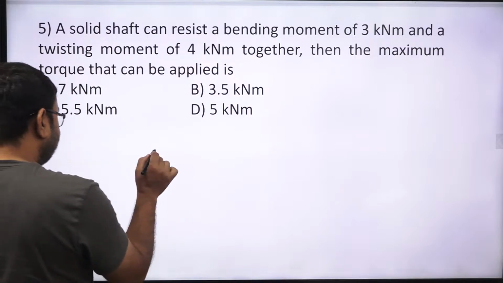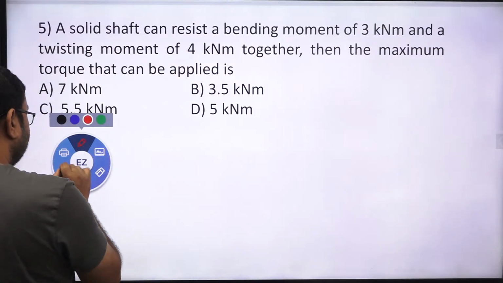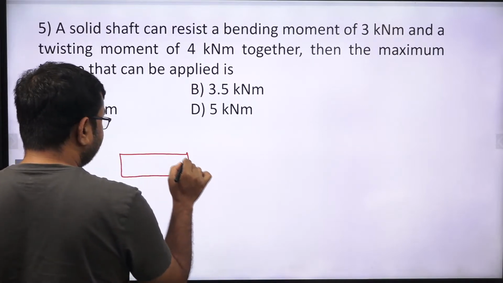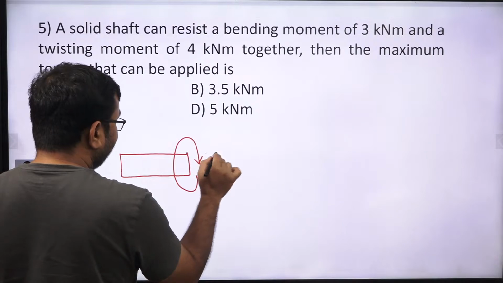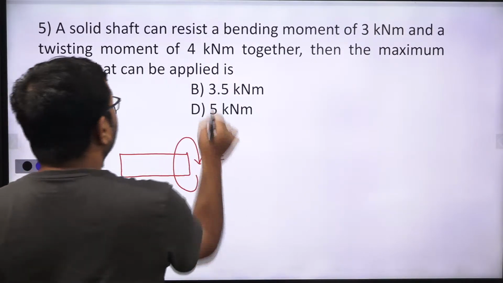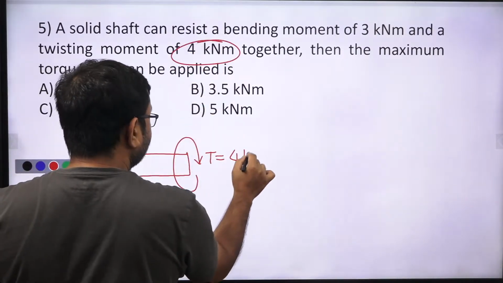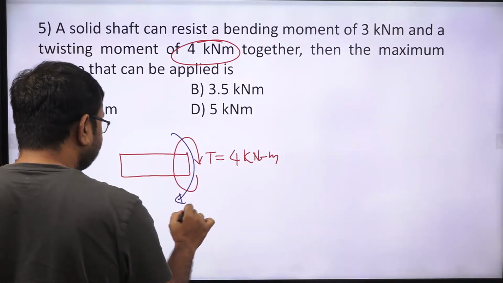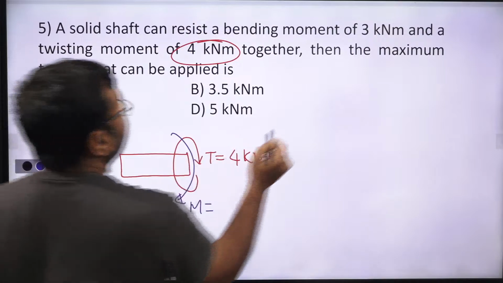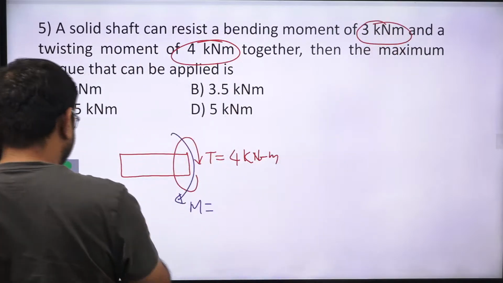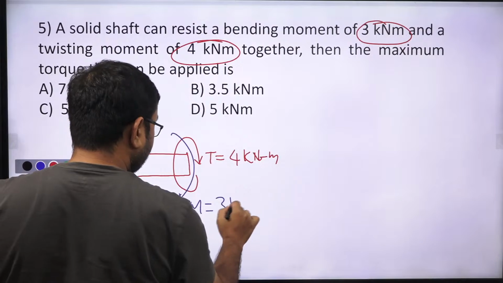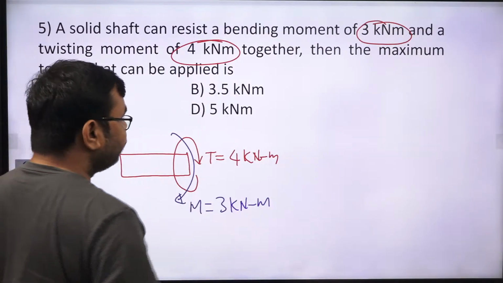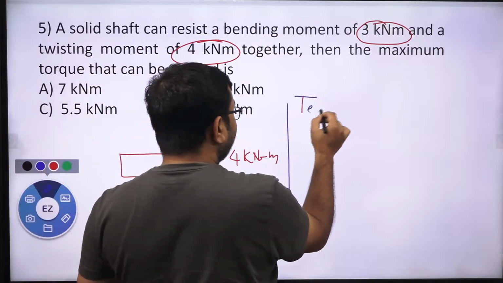So suppose you have a shaft like this, and this shaft is subjected to a twisting moment T, which is equal to 4 kilonewton meter, correct? And it is also subjected to a bending moment like this, M, which is equal to 3 kilonewton meter. So we need to find the equivalent twisting moment. So how can we write the equivalent twisting moment?